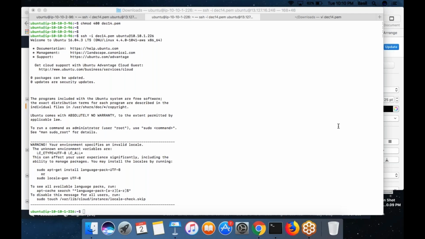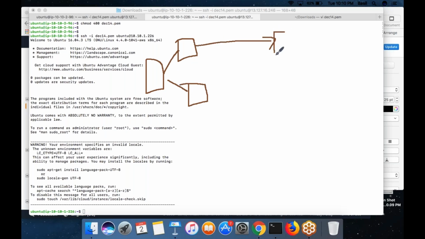If you are on Windows, one thing you may have noticed: if you have Windows and PuTTY, you can open n number of PuTTY terminals. From this PuTTY, you can log into the public machine.